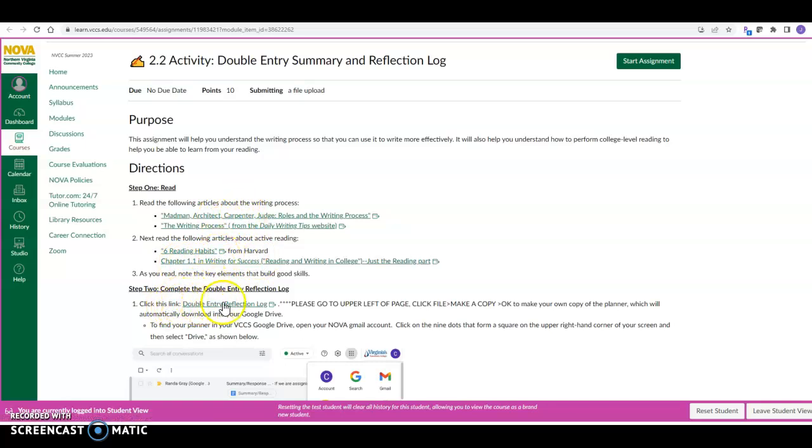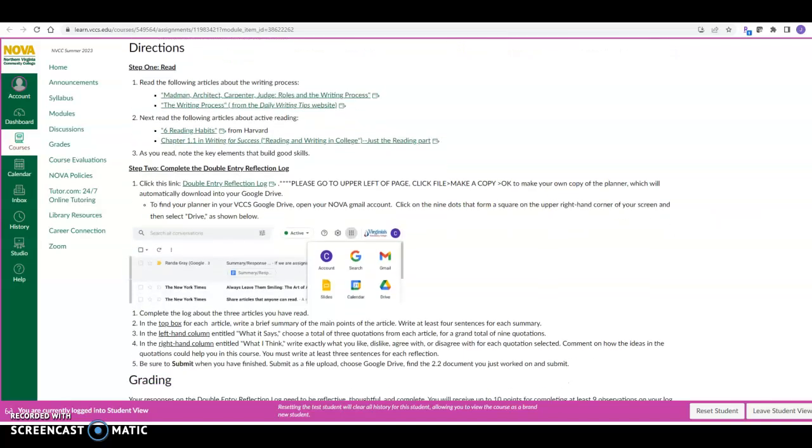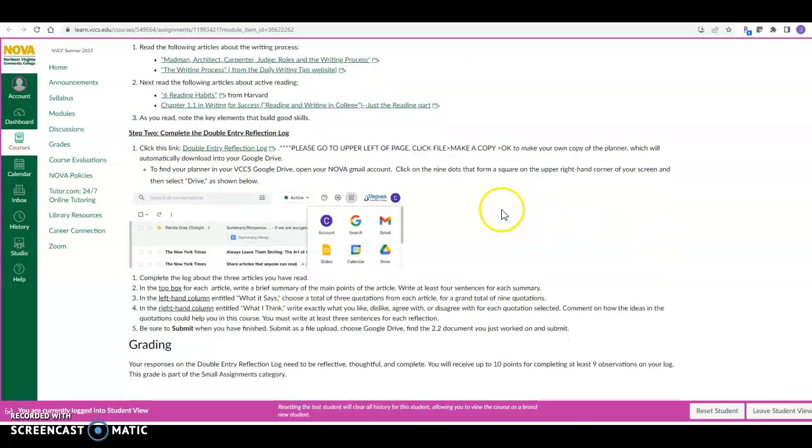Then on the third day, you can look at this double entry reflection log, follow these directions. This is part of what we're going to be doing. Go to the upper left of page, click File, make a copy, OK. And so that's something you're going to want to do. And you're going to want to save these files.